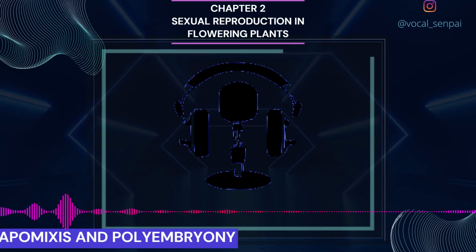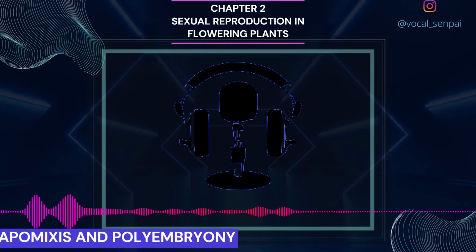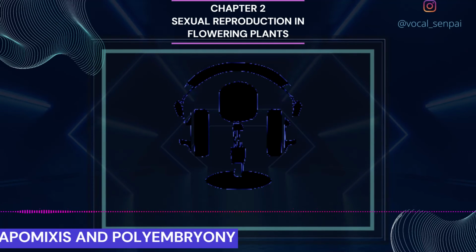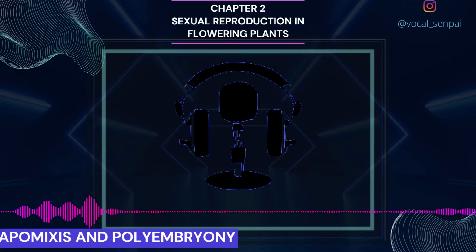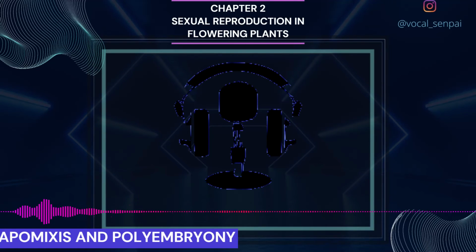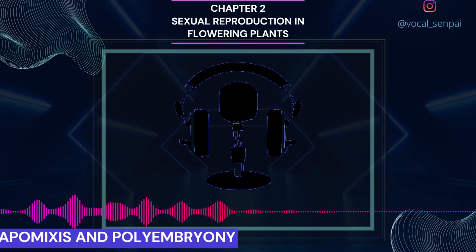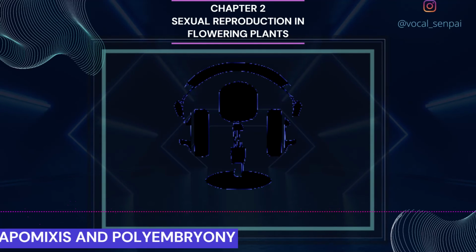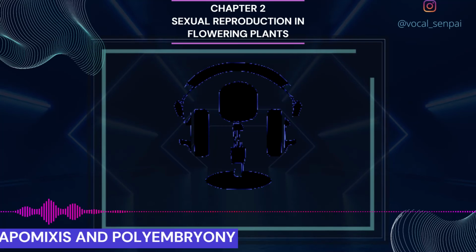Although seeds, in general, are the products of fertilization, a few flowering plants such as some species of Asteraceae and grasses have evolved a special mechanism to produce seeds without fertilization, called Apomixis. What is fruit production without fertilization called? Thus, Apomixis is a form of asexual reproduction that mimics sexual reproduction. There are several ways of development of apomictic seeds.